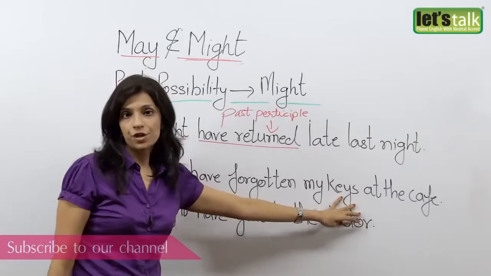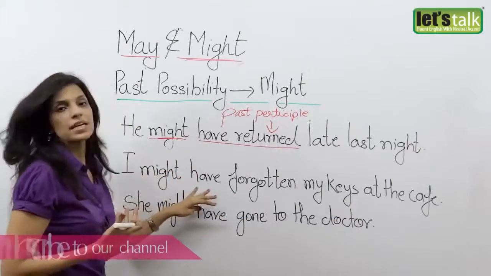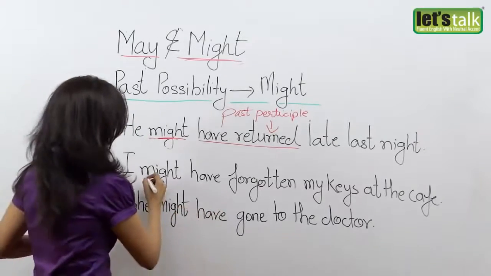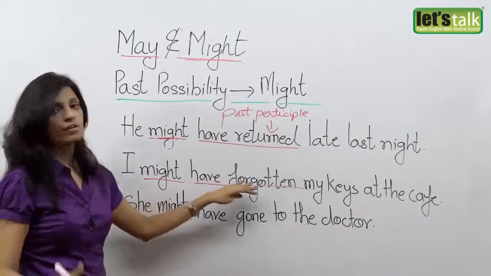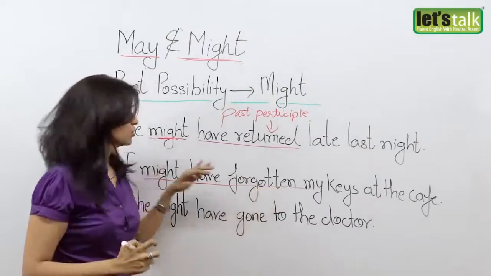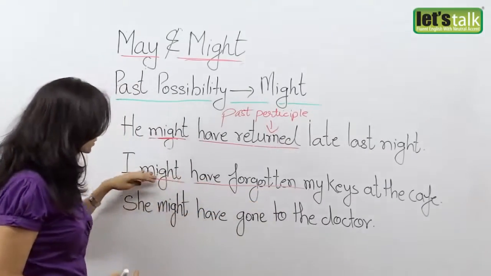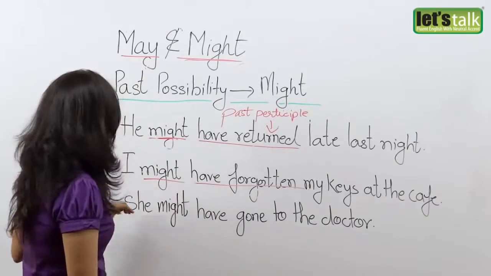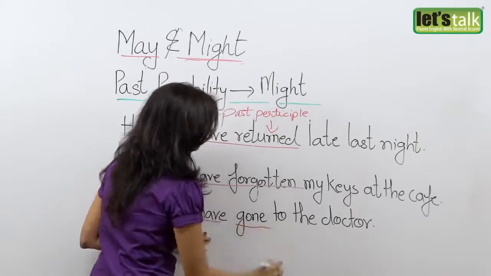my keys at the cafe. Now I've left the cafe, I've reached office, and I can't find my keys. I'm not sure, but yes, I might have forgotten my keys at the cafe. So again, might have with the verb in the past participle, that's forget, forgot, forgotten. So use the third form of the verb or the past participle along with might have when you talk about a past possibility. In my last example, she might have gone to the doctor.